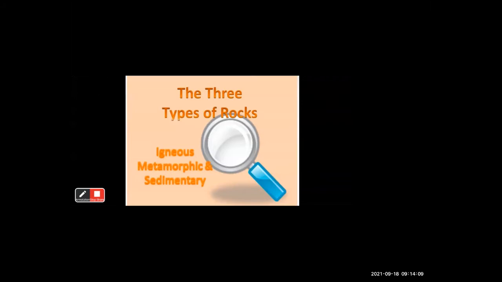Students, we find there are different types of rocks available on the earth. They may be of different colors, different shapes. So these rocks are mainly categorized into three types. The first one is igneous rock, the second one is metamorphic, and the third one is sedimentary rock. So let's learn all these three types of rocks in detail.